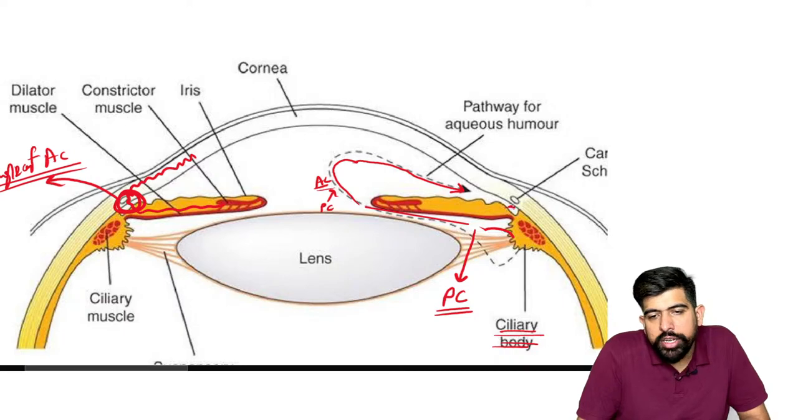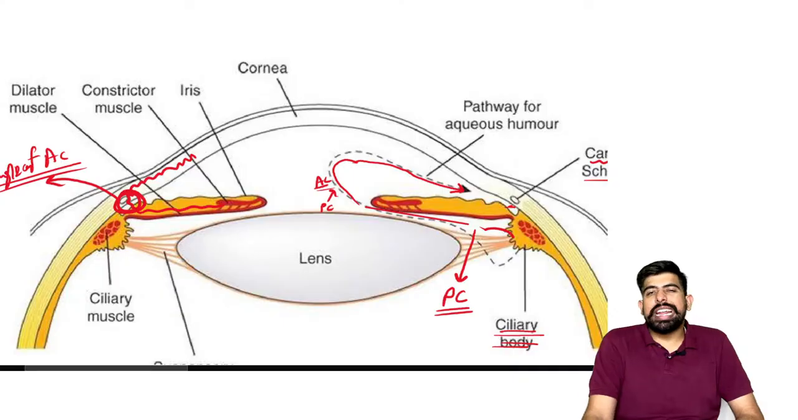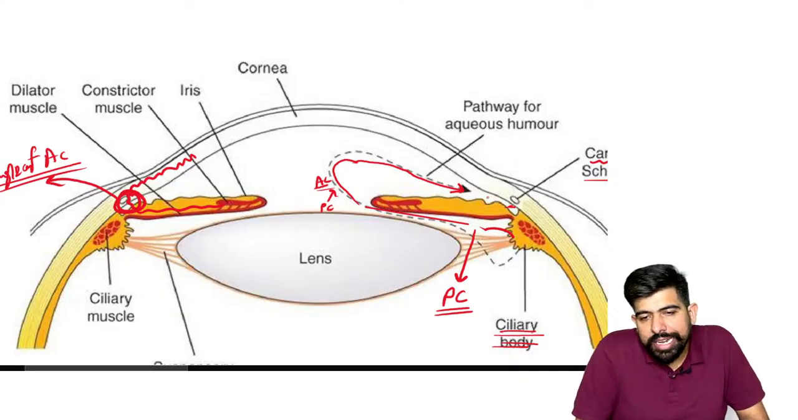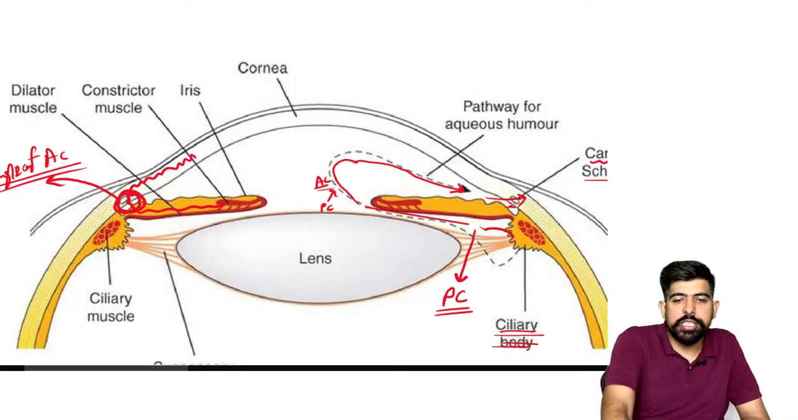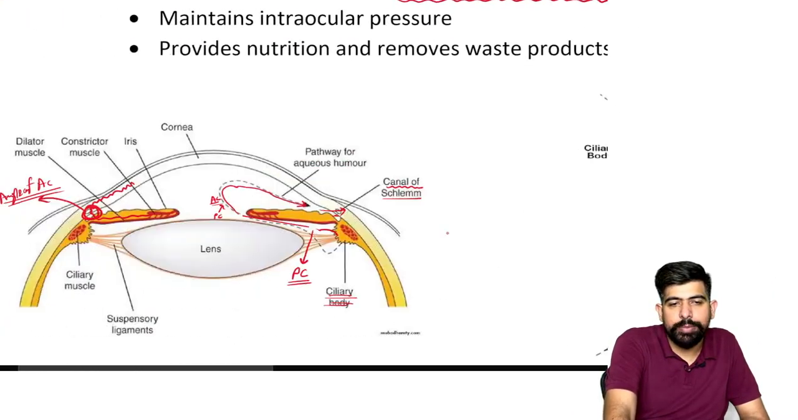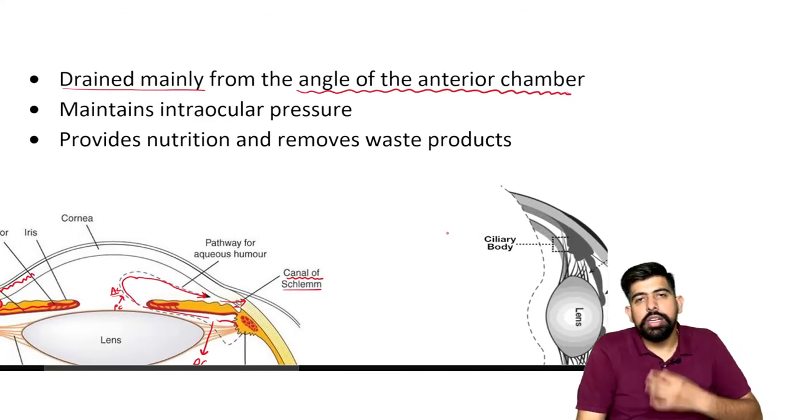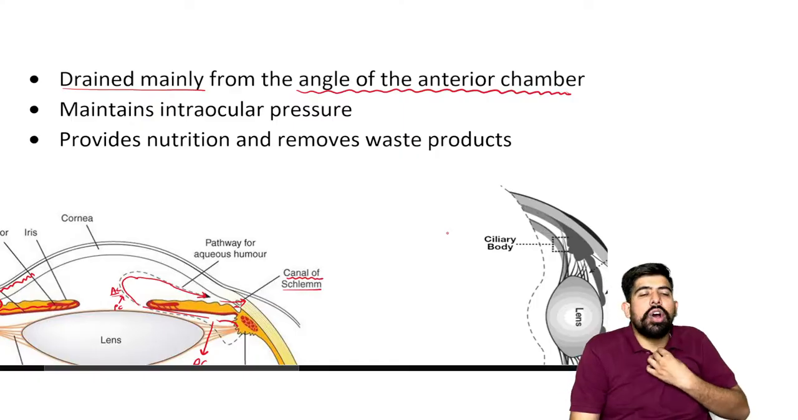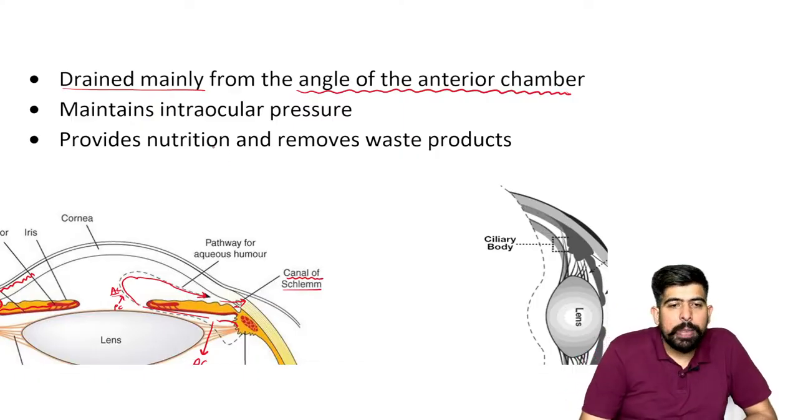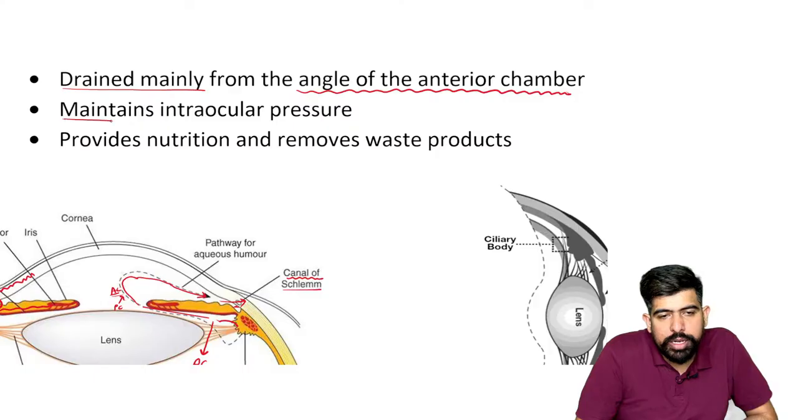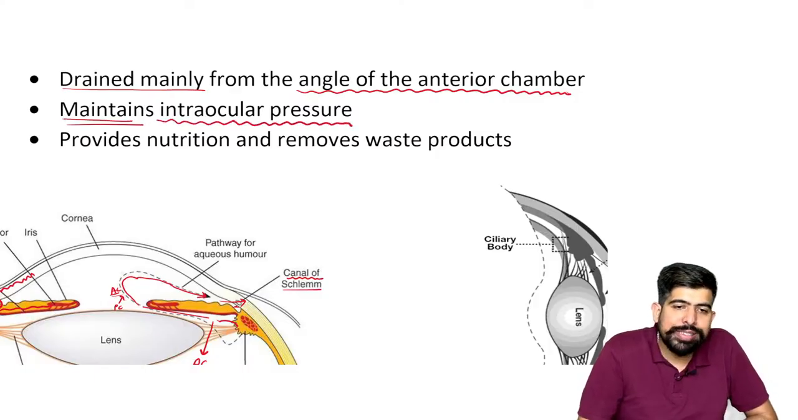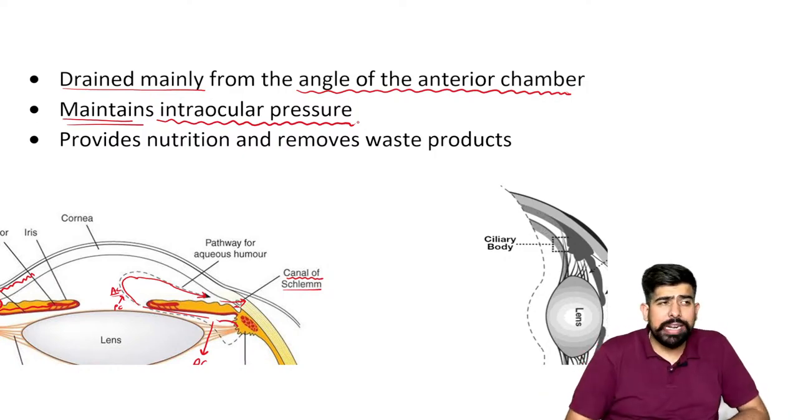At this angle of anterior chamber, we have the Schlemm's canal, or the canal of Schlemm. From this canal of Schlemm, it drains out. So the aqueous is produced from the ciliary body and drains out from the anterior chamber through the canal of Schlemm. And what is the importance of this? Please remember, it maintains your intraocular pressure. As the eye is a packed structure, right?